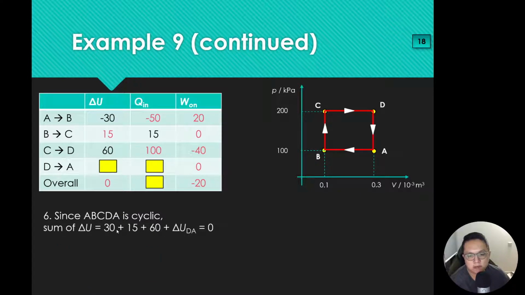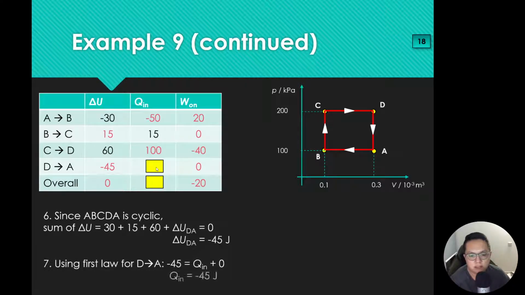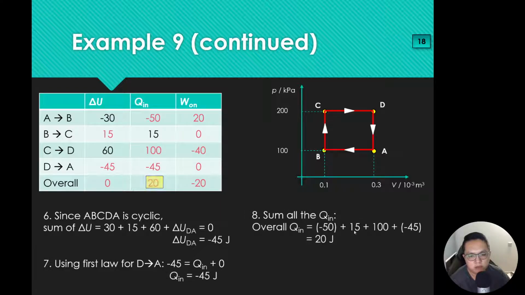So the sum of all the delta U should give me 0. That means delta U for DA is negative 45. Once you have that, you can fill in Q in. That's negative 45 as well. And then you can sum up the Q in if you want to, and you should get 20, right? So yes, this is how you complete a table like this.